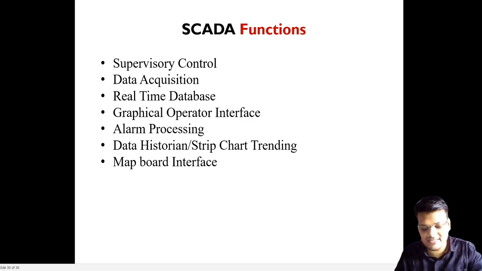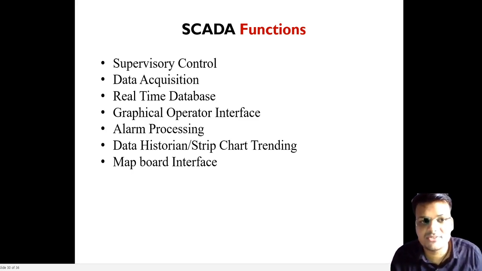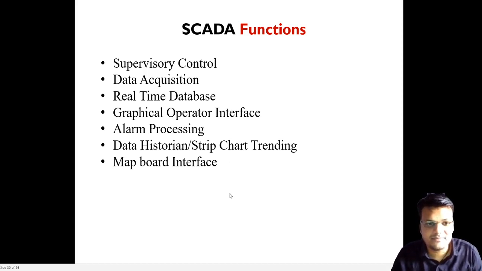So it basically all depends upon the information technology system. If there is a delay of 1 second, it will be a huge loss to the system. That is why these are connected systems: map board interface, data historian and chart. So we will see the 24 hours or monthly data in historical form or chart form. In map form also we can see here. So these are the functions performed by the SCADA.